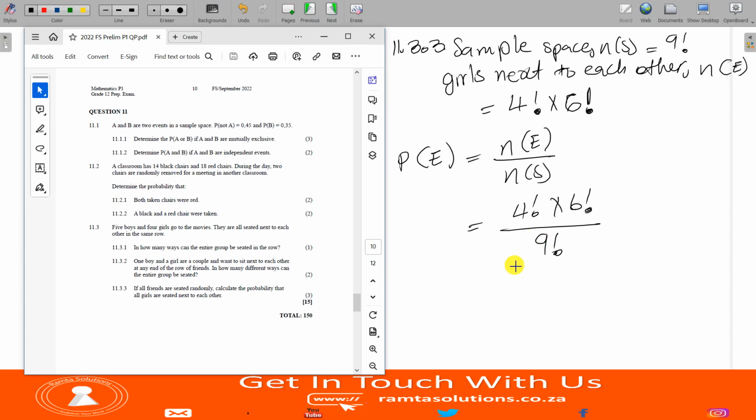Answer is 1 over 21. This is the probability that girls are seated next to each other. And this is how you attempt this question.